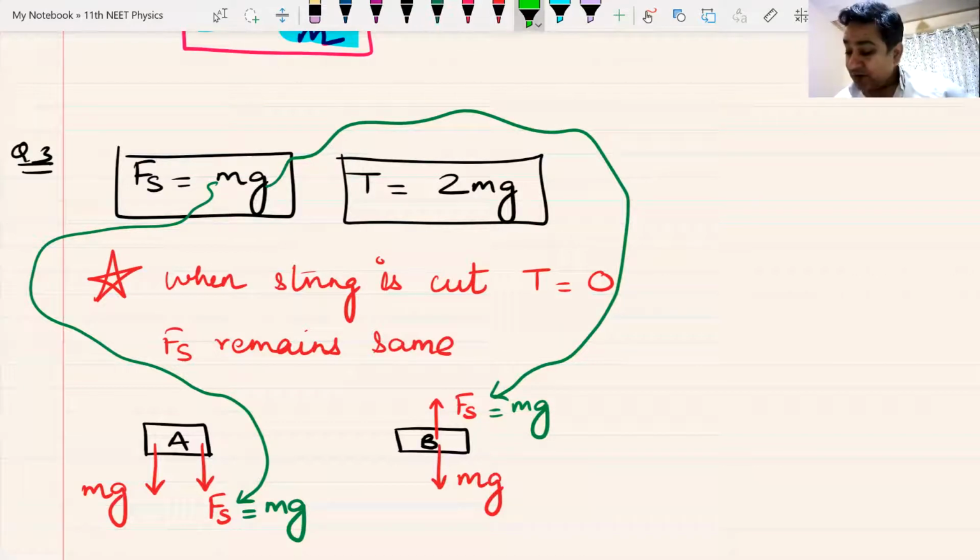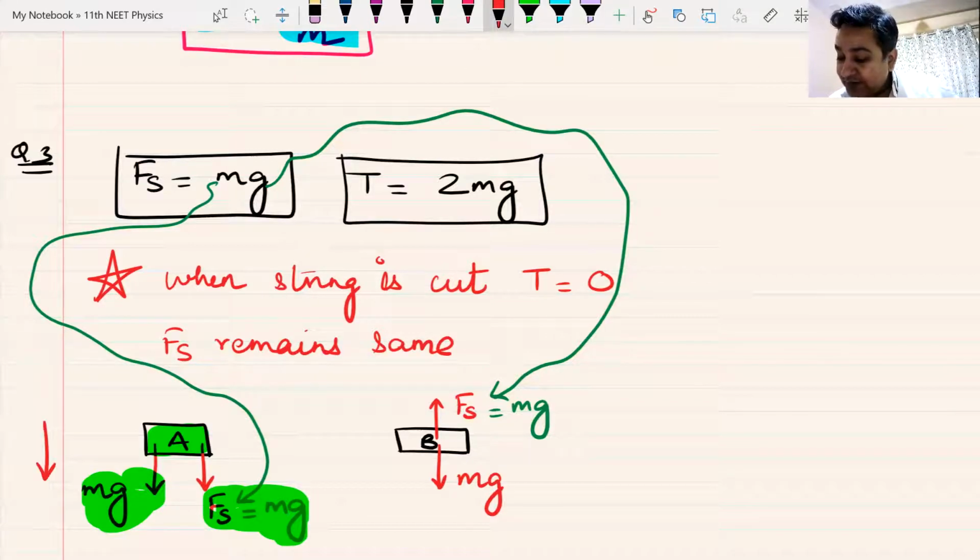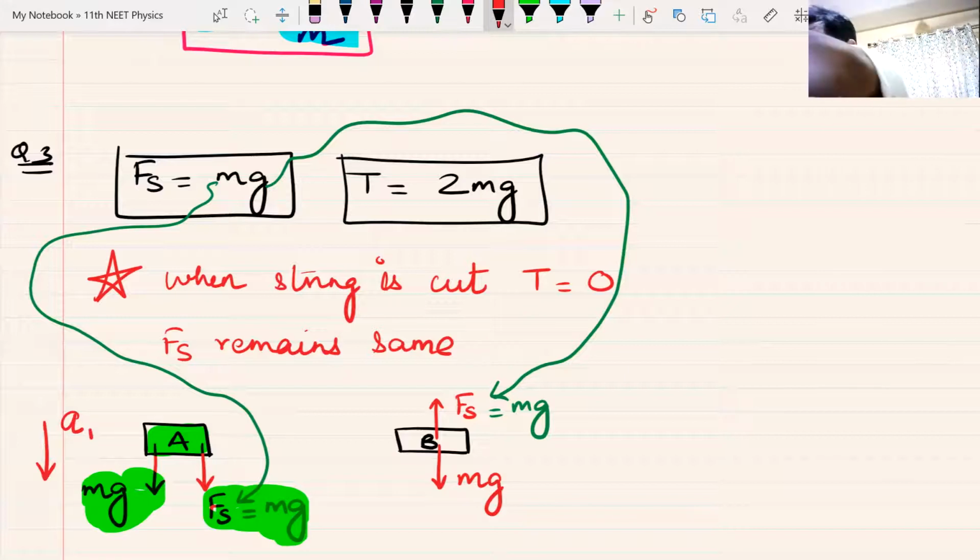Now let me write the equation of this block, the green block. mg is downwards. One more mg is downwards. Two mg's are downwards. It can only accelerate in this direction. Let me call the acceleration A1. A1 is the acceleration of this block, which is downwards.